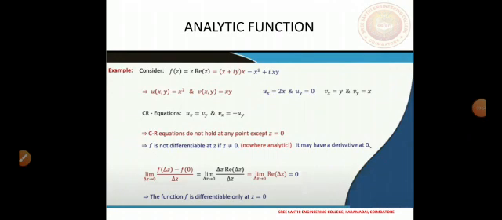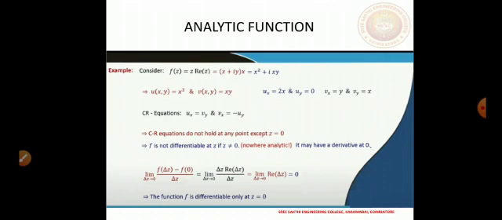So coming to the next example, where we will again observe the function f of z equal to z real of z. We can write z equal to x plus iy, and then we have x for the real part of z. So again it can be broken into u and v.